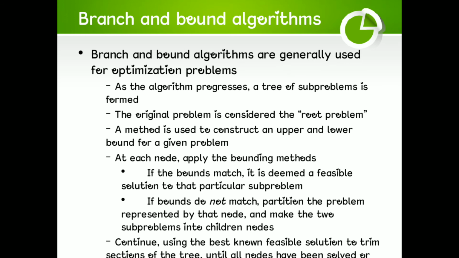If the bounds match, it is deemed a feasible solution to that particular subproblem. If the bounds do not match, partition the problem represented by that node and make the two subproblems into children nodes. Continue, using the best known feasible solution to trim sections of the tree, until all nodes have been solved.